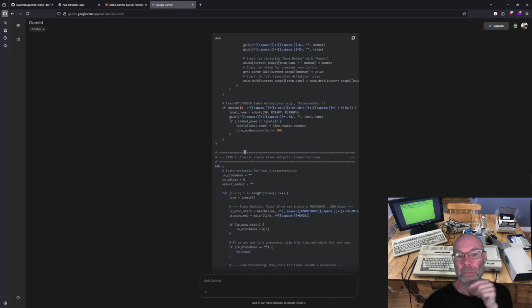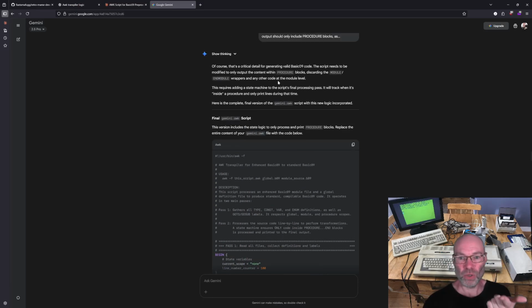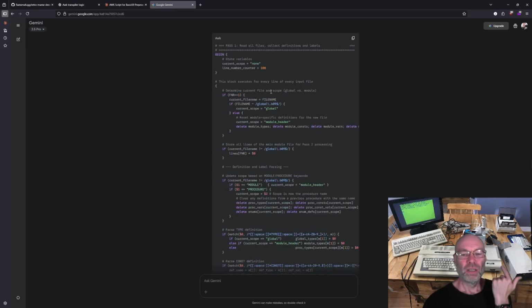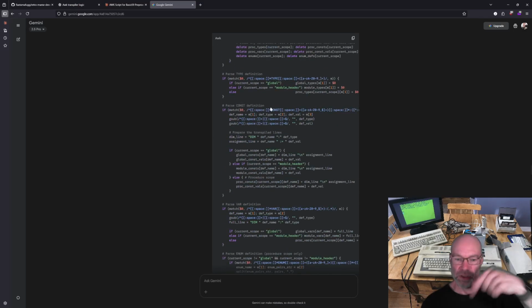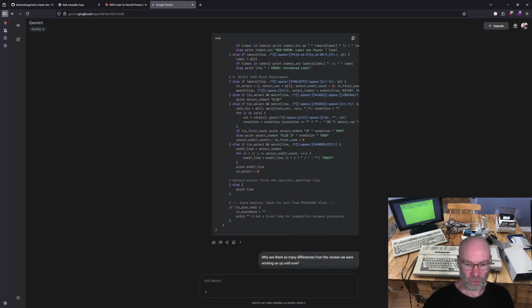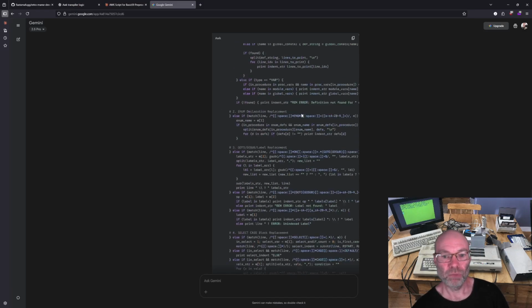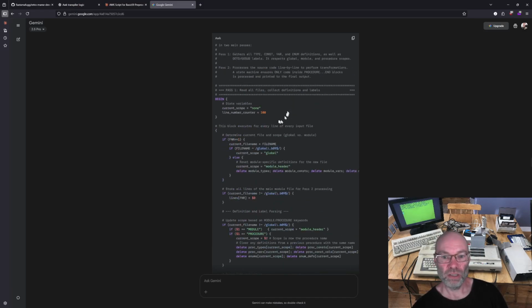Instead of just giving me a patch for the parts to remove module and end module, it rewrote the entire script. I'll get down to the conversation, but it didn't say why it did that.